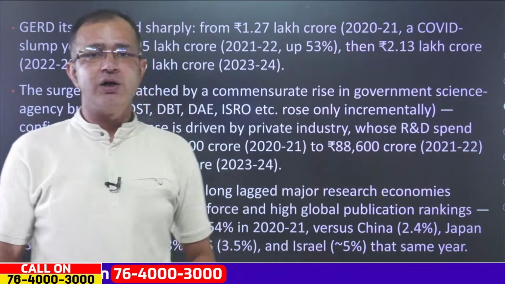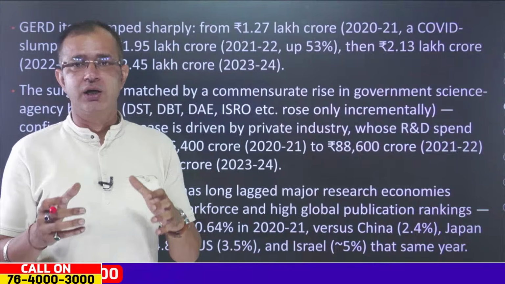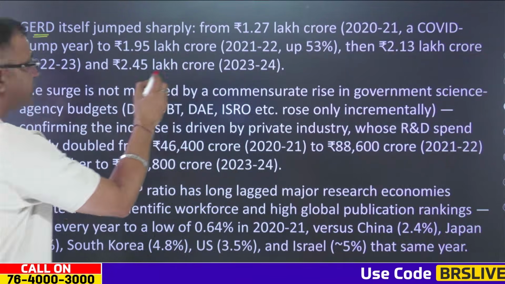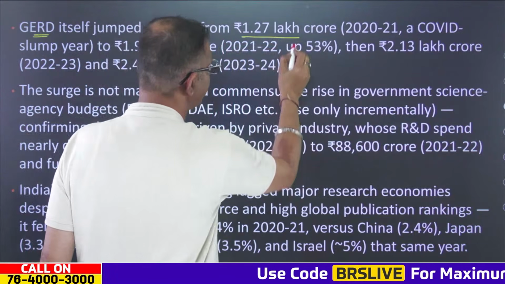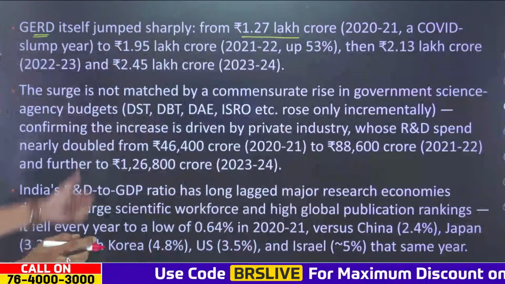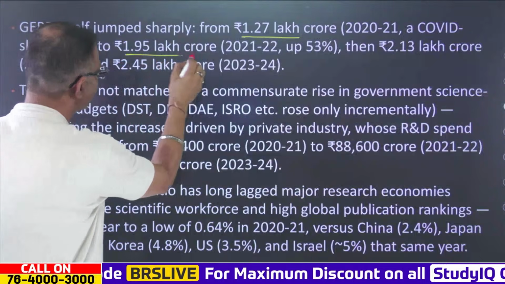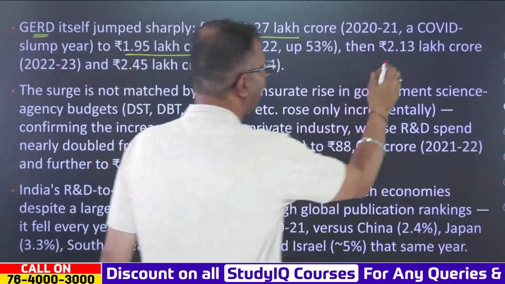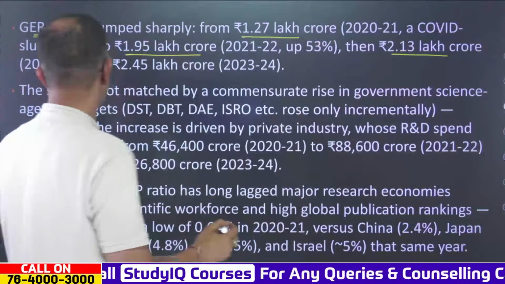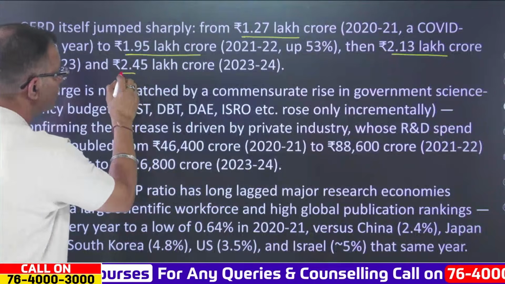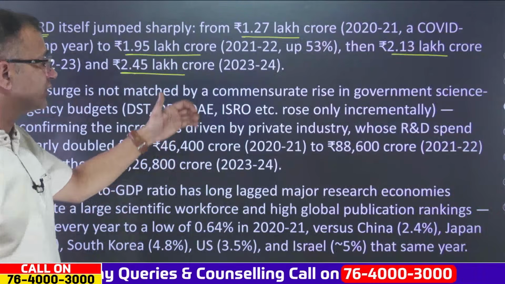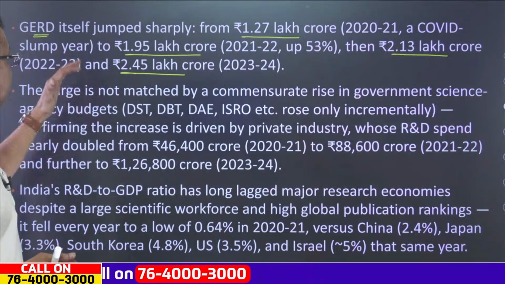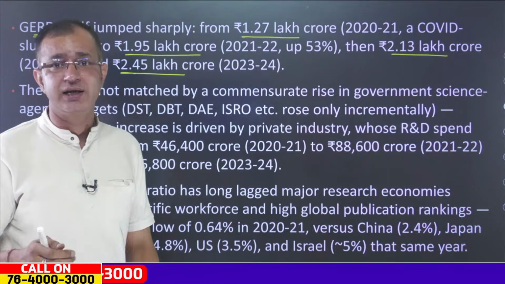GERD has jumped from 1.27 lakh crore in 2020-21 to 1.95 lakh crore rupees in 2021-22, then to 2.13 lakh crore rupees in 2022-23 and further to 2.45 lakh crore in 2023-24. And this is the total GERD, or gross expenditure in the research and development field.